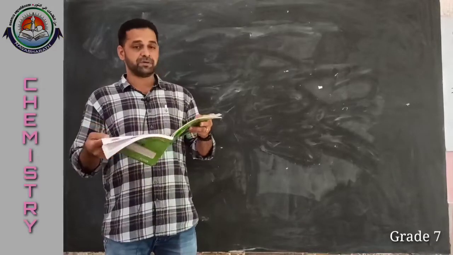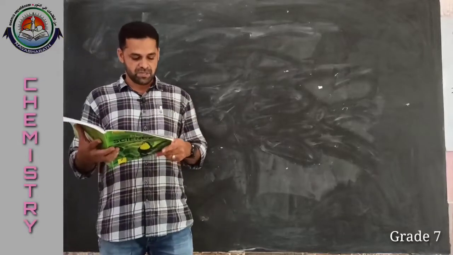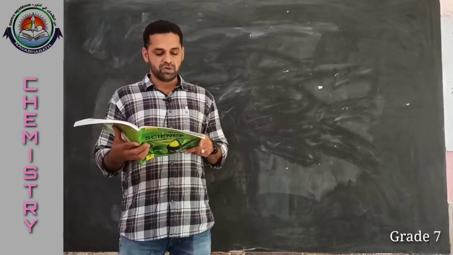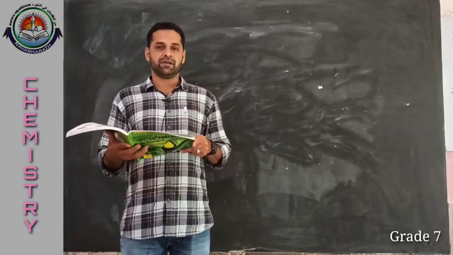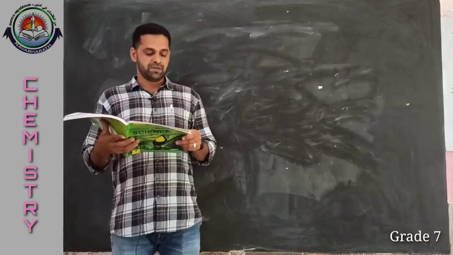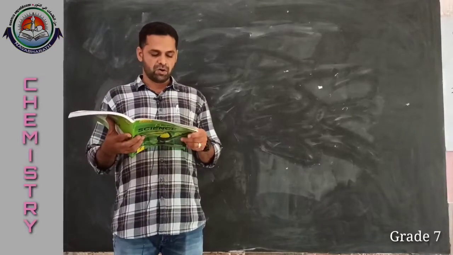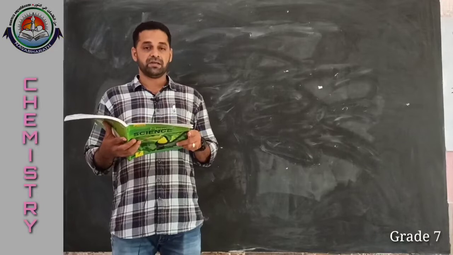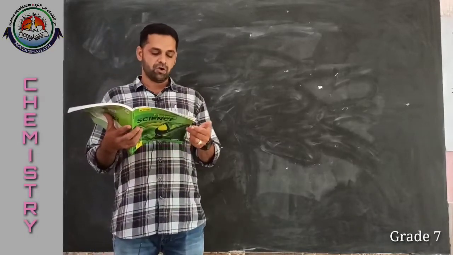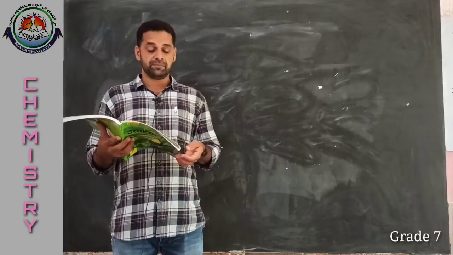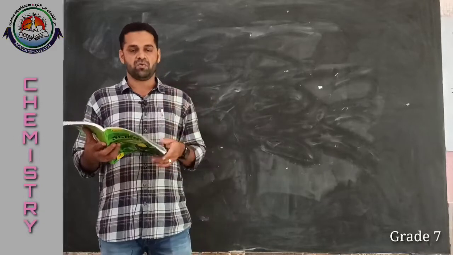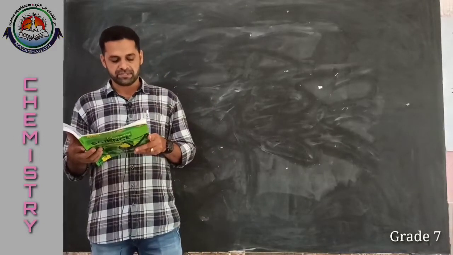The first one, page number 26. Tick the correct options. Which of the following is not a wool yielding animal? Options given: A sheep, B Angora goat, C yak, and D cow. So, you know that sheep, Angora goat, yak, all these are wool yielding animals. Here the question is, not a wool yielding animal. So, cow is the answer. Option D is the answer.